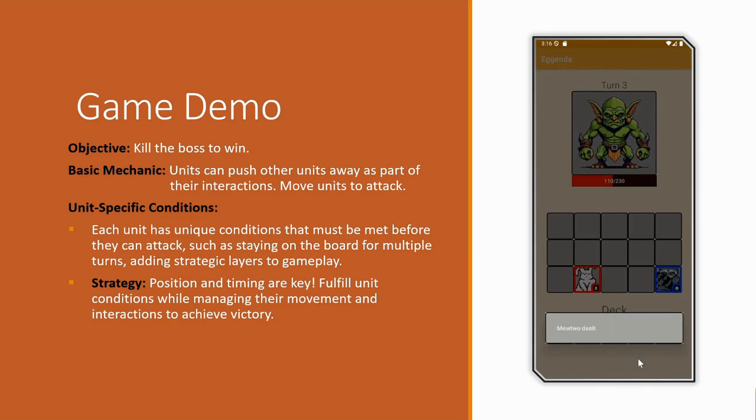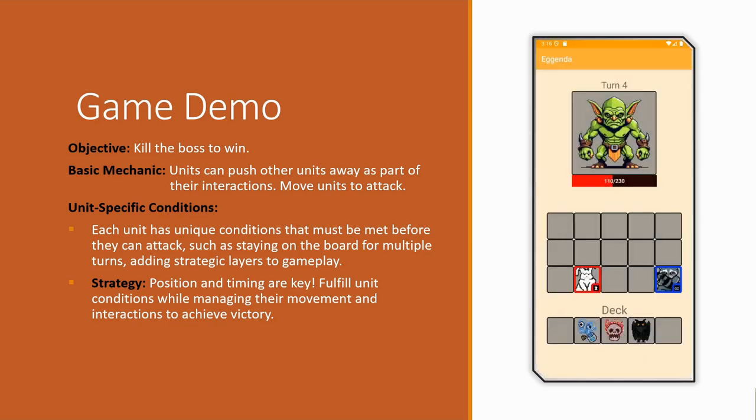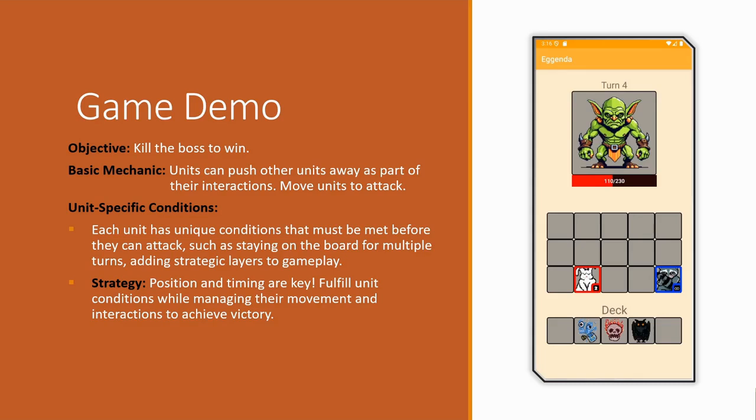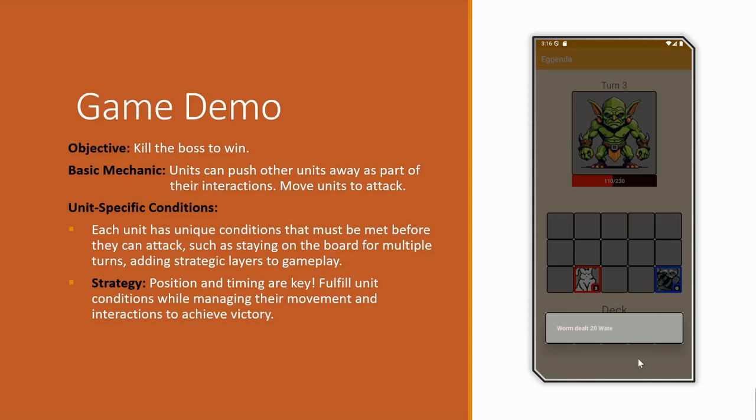in order to attack. For example, we got a raccoon on the bottom left corner. So when it stays on the board for 2 turns, it can deal 100 damage to the boss. So by considering the position and the timing, users are allowed to defeat the boss within a certain round. So that's all.